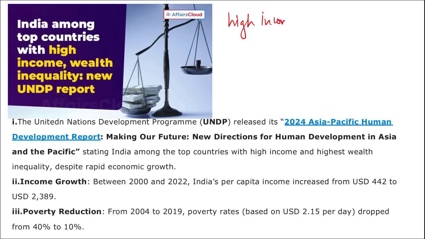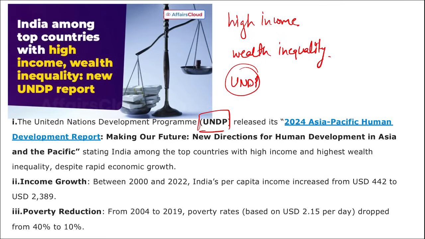Next is India being among the top countries with high income, correct, as well as wealth inequality. I repeat, UNDP, United Nations Development Program, released a report that is the 2024 Asia Pacific Human Development Report, and according to this report, India is among the top countries with high incomes and high wealth inequality despite rapid economic growth.